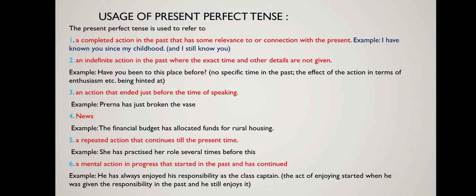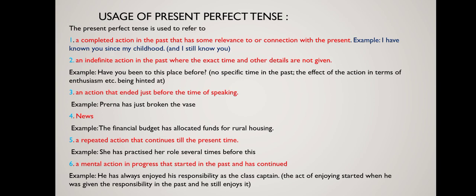Coming to the last one, here it is said that present perfect tense is used to refer to a mental action in progress that started in the past and has continued. So, let's learn with the example.